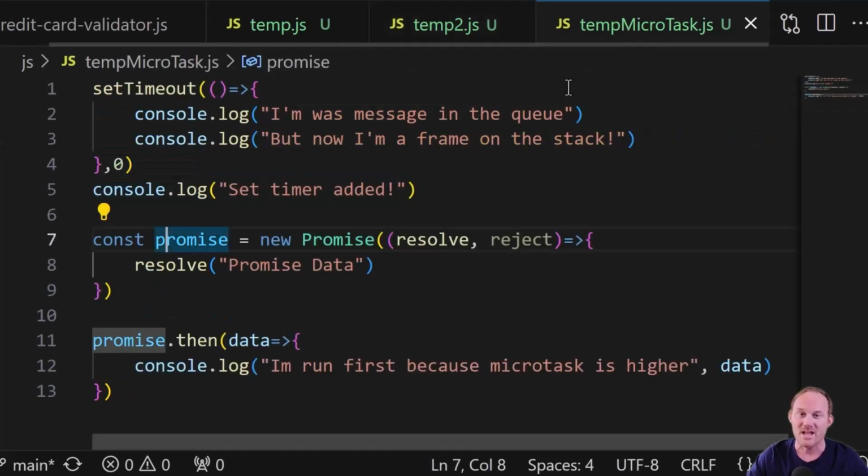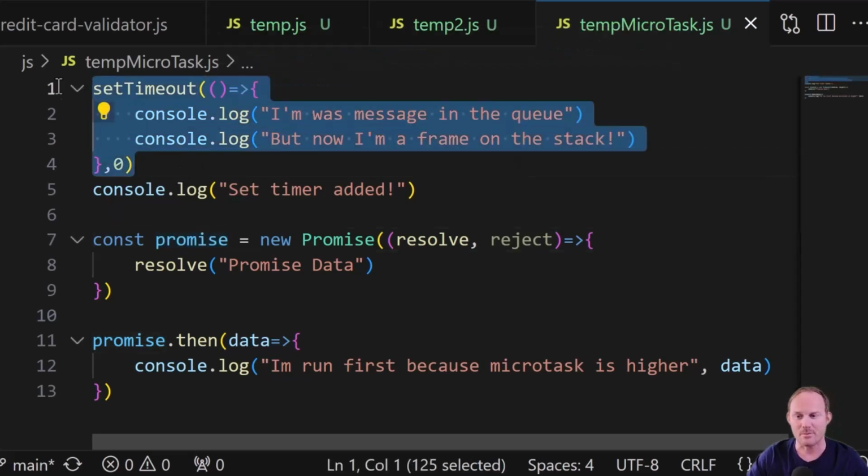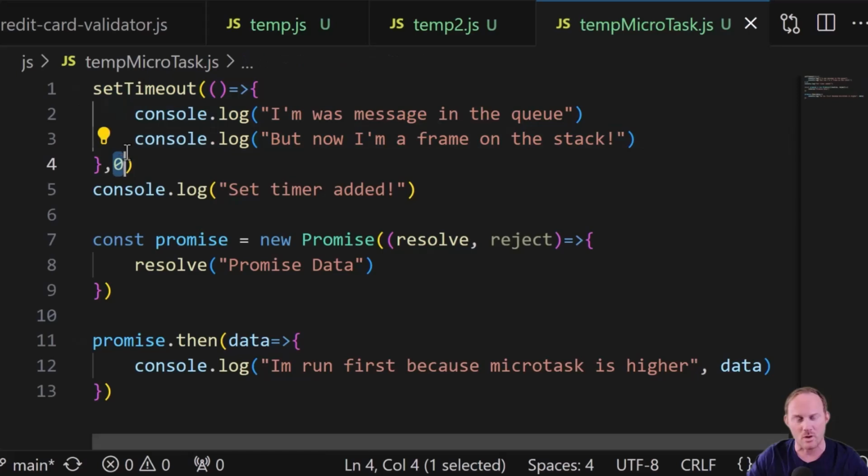But the last thing I want to talk about is there is a second queue. This is a caveat that is important to know. I've got a set timeout up at the top. Okay? It's very similar to the other one. It runs after 0 seconds. Line 5, set timers added, everything's the same here.